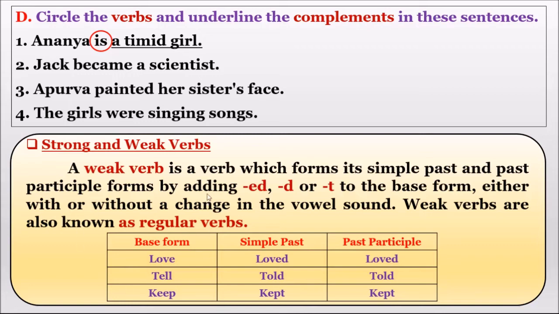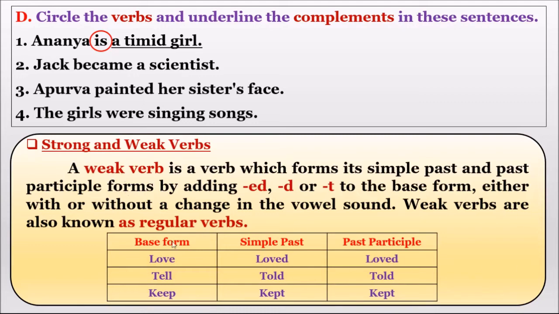Now we are going to talk about strong and weak verbs. What are strong and weak verbs? A weak verb is a verb which forms its simple past and past participle forms by adding -ed, -d or -t to the base verb form, either with or without a change in the vowel sound. Weak verbs are also known as regular verbs. So now we are going to discuss strong verbs and weak verbs. First, let us talk about the weak verb. What is meant by it?